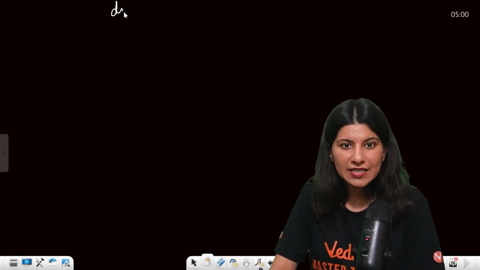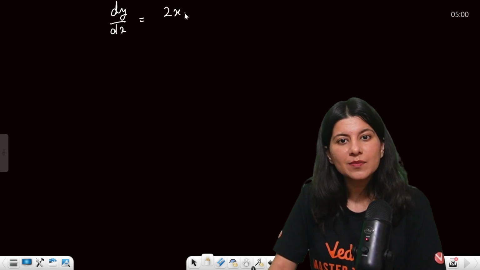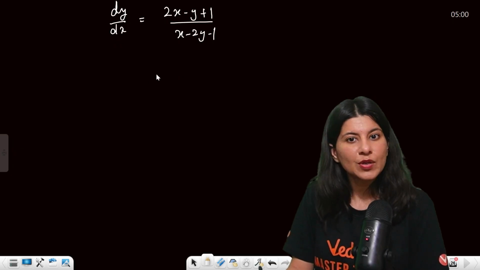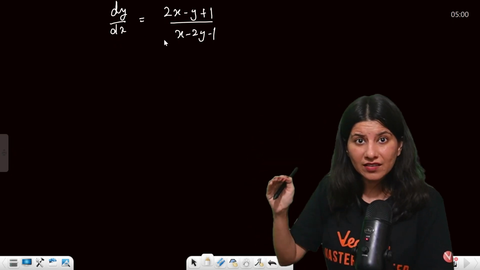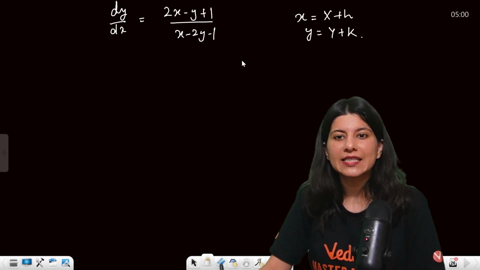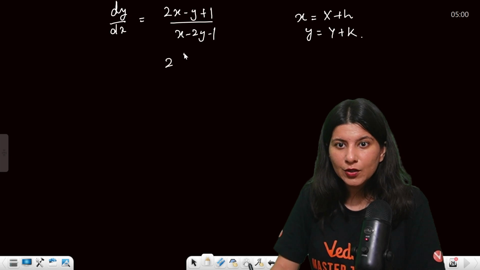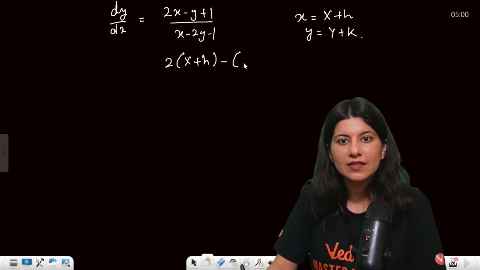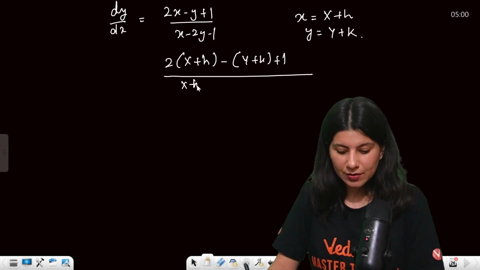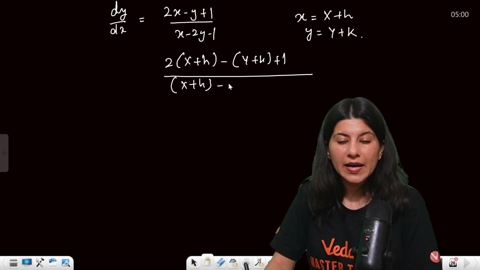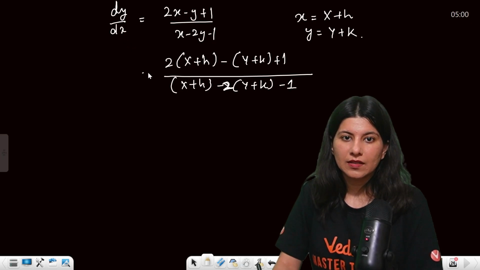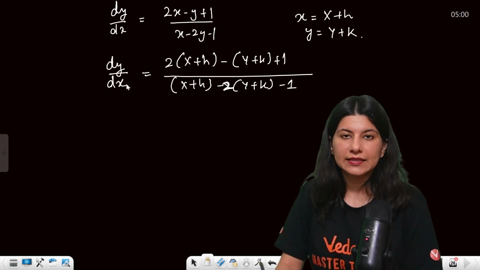So now the question is dy by dx equals (2x minus y plus 1) upon (x minus 2y minus 1). Okay. So now again similar thing, two different linear expressions. So x equals capital X plus h, y equals capital Y plus k. So if you put, what will happen? 2 times (capital X plus h) minus (capital Y plus k) plus 1 upon (capital X plus h) minus 2 times (capital Y plus k) minus 1. This is your dy by dx.